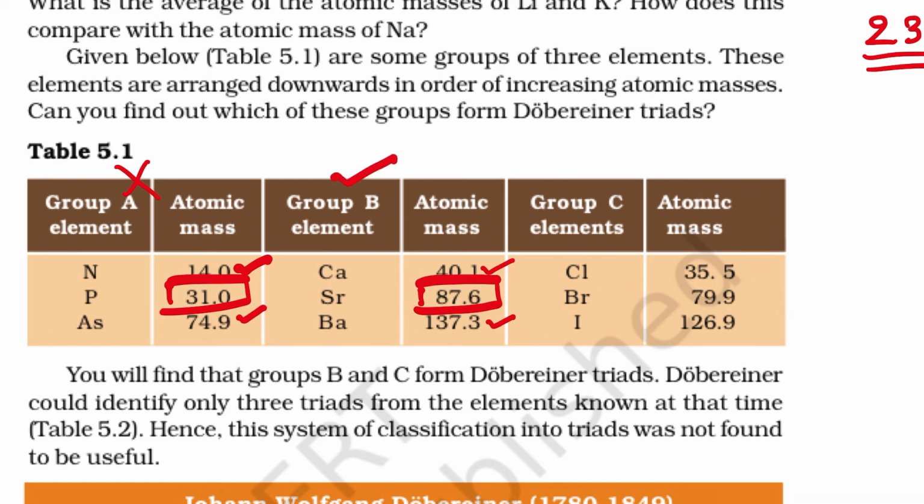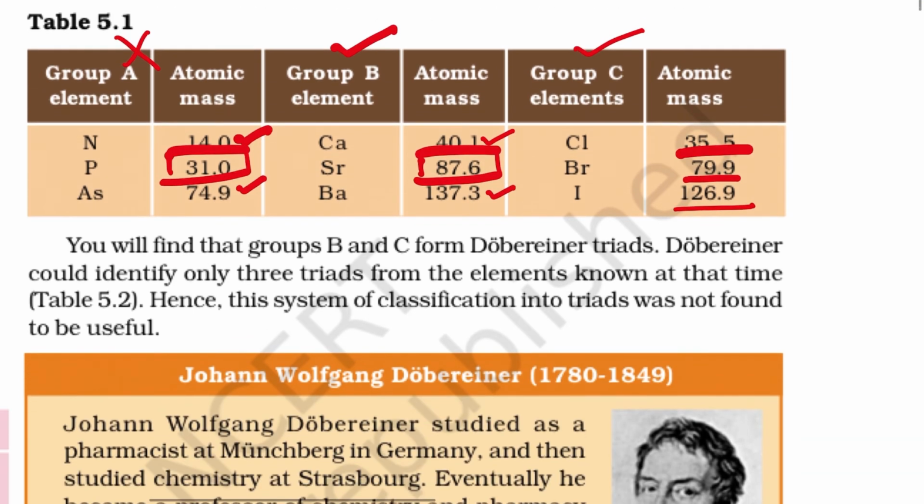So this is a triad. Similarly 35.5 plus 126.9, when you add and divide by 2, you get 79.9. So this is a triad. So you will find that the groups B and C form Dobereiner's triad. Dobereiner could identify only 3 triads from the elements known at that time, and hence this system of classification into triads was not found to be useful. These are the limitations of Dobereiner's triad.